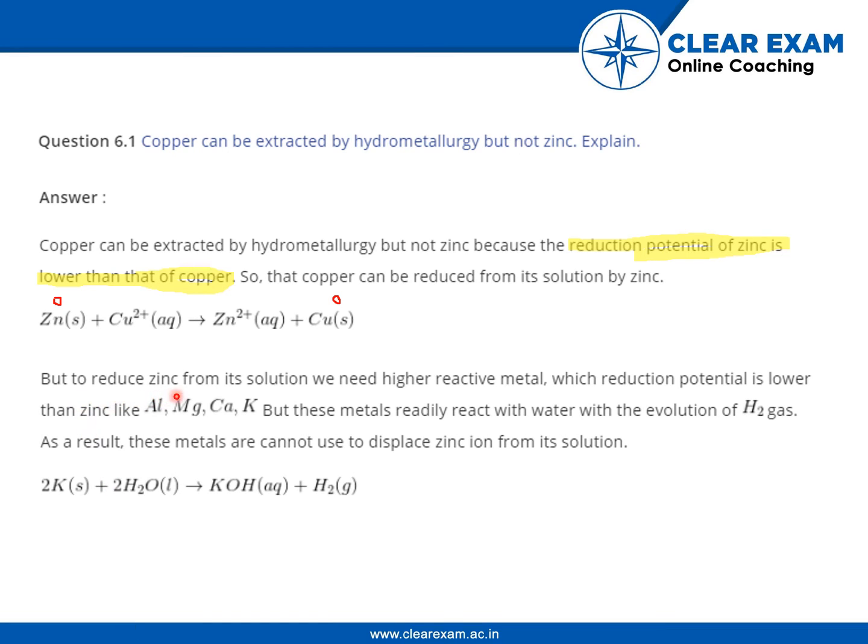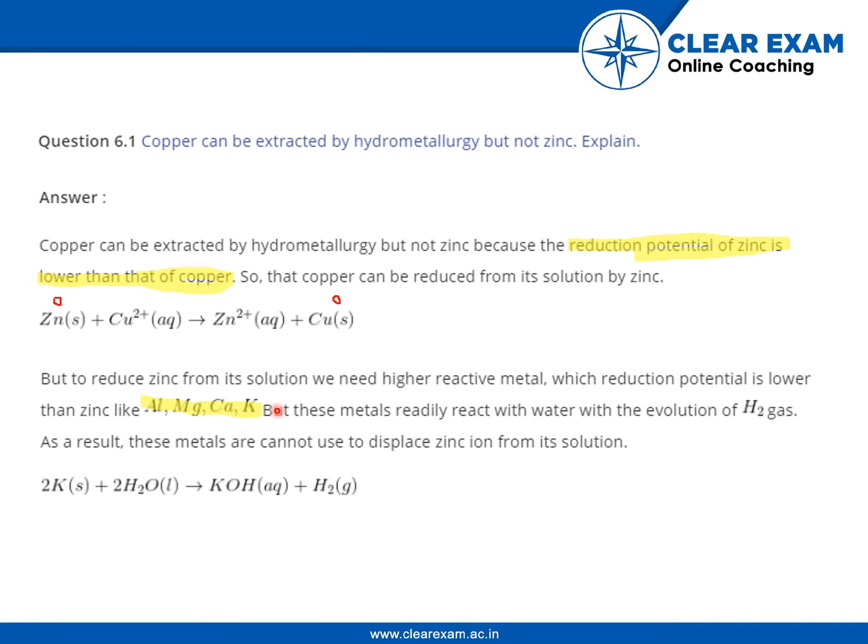Moving on, to reduce zinc from its solution, we need a higher reactive metal, whose reduction potential is lower than zinc. These metals can reduce zinc from its solution, but these metals readily react with water with the evolution of hydrogen gas. As a result, these metals cannot be used to displace zinc ion from its solution. So, to reduce zinc from its solution, we need a higher reactive metal. For example, these are the higher reactive metals than zinc because they have a higher reduction potential as compared to zinc.